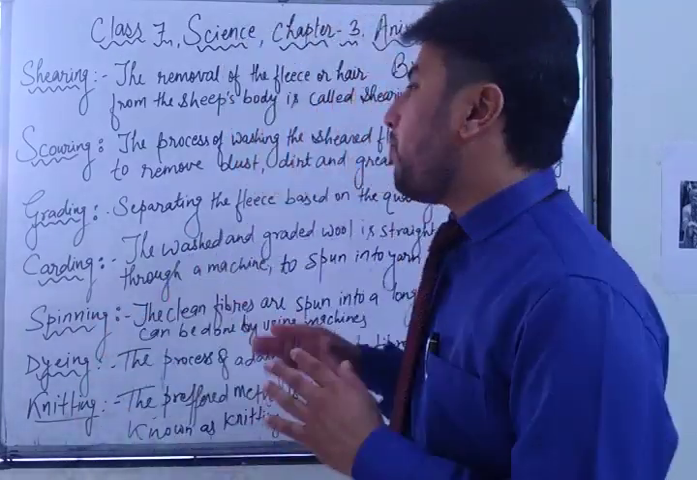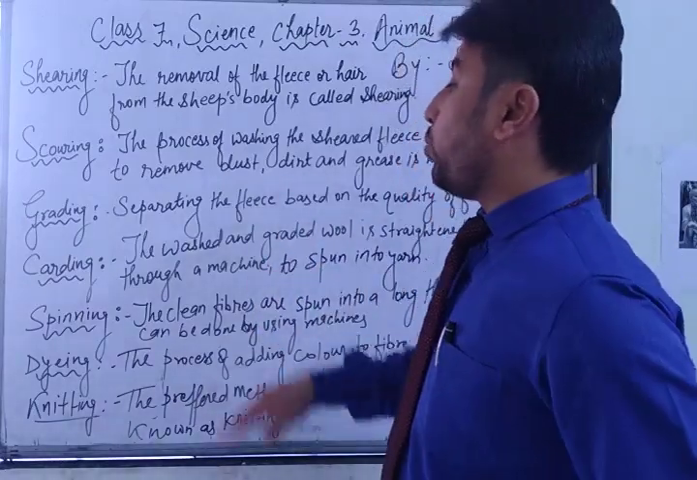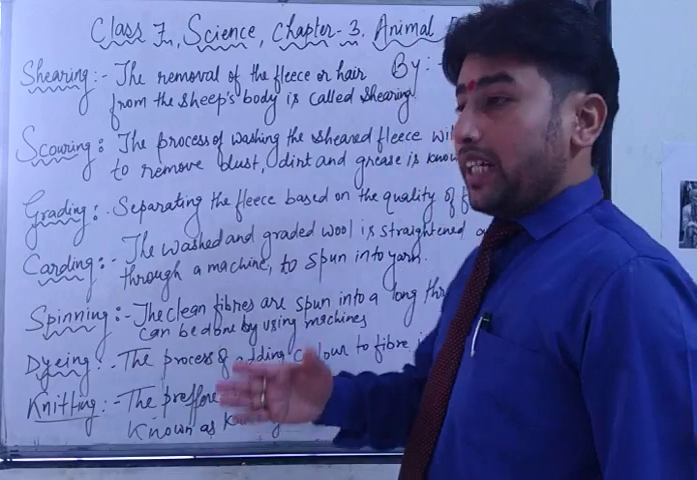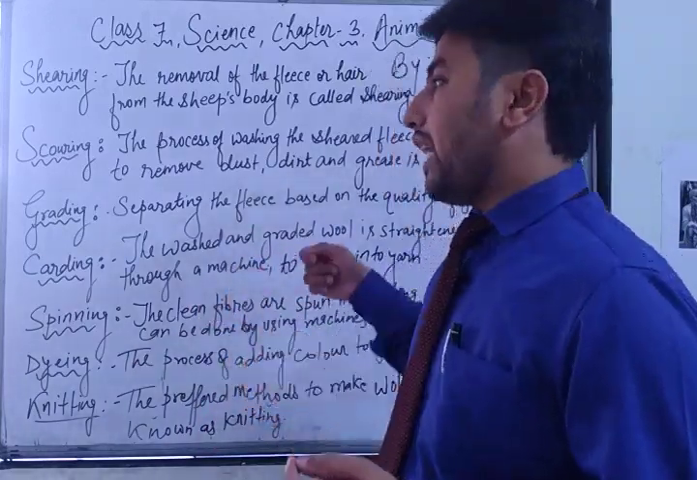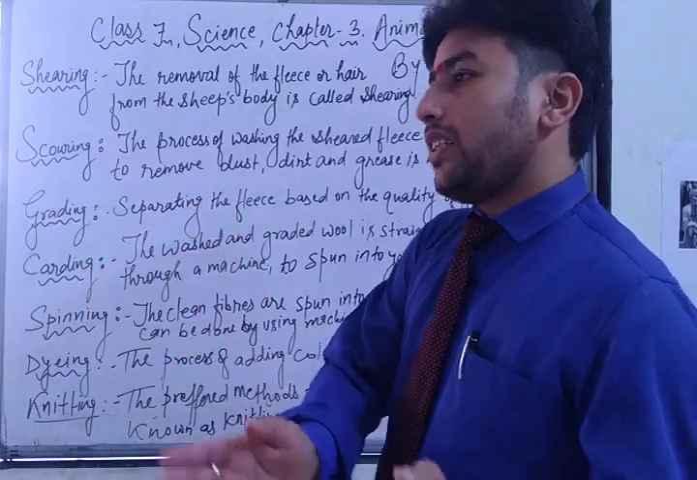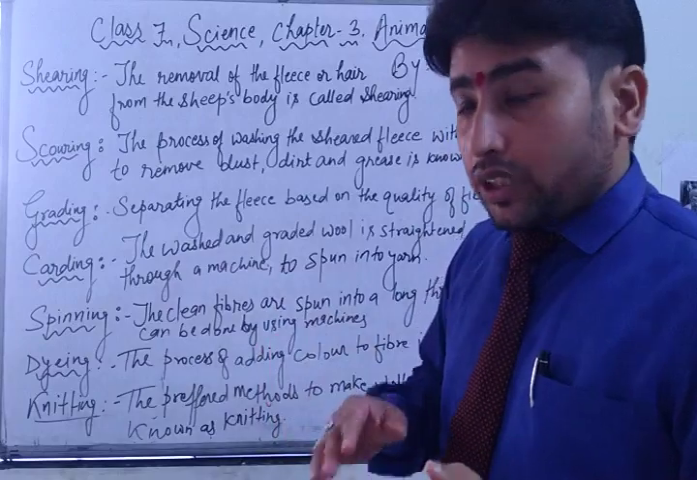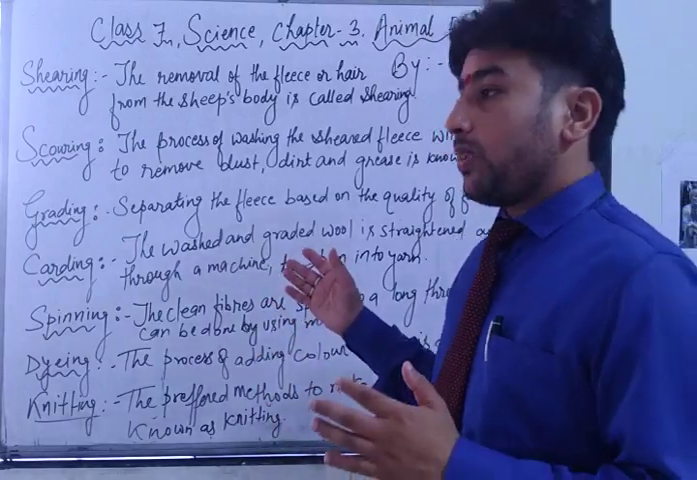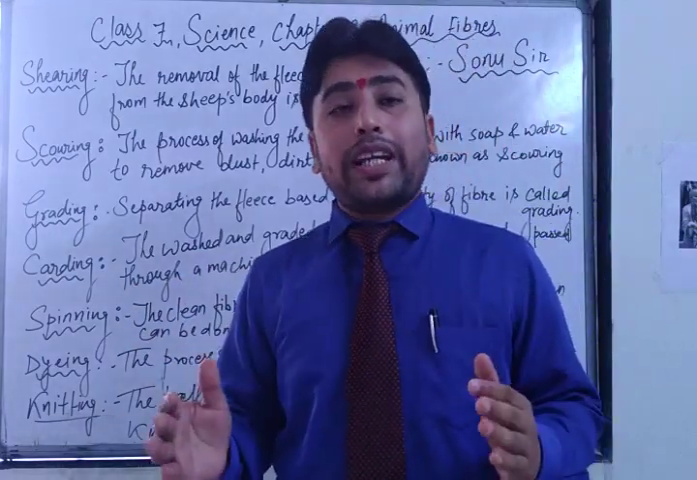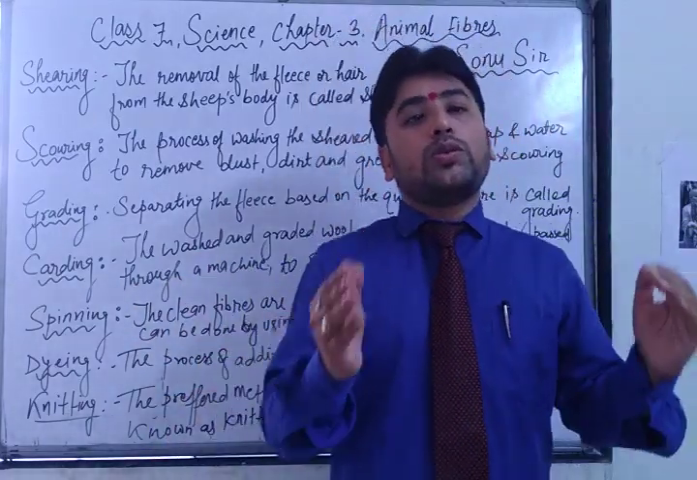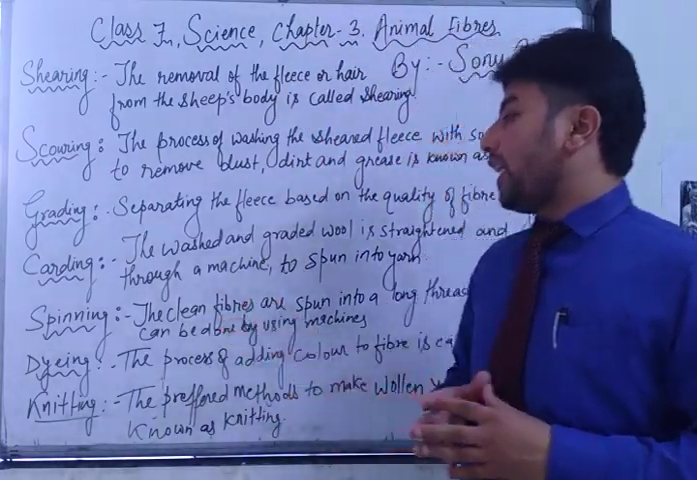See, each and every part's hair length is not the same and quality is also not the same, so this quality must be separated. As for example, nearby the shoulders, that fleece should be removed and separated at one place. And similarly, whenever we talk about the hind legs, that fleece should be separated and kept at one place. So all the fleece should not be mixed, it should be separated, and the quality must be used for different purposes. Next point is our carding.